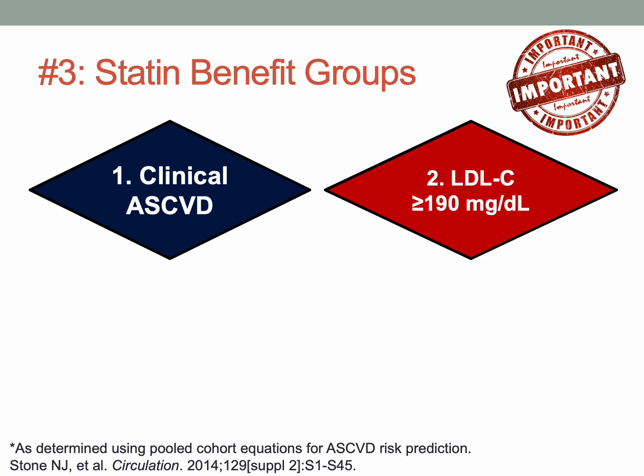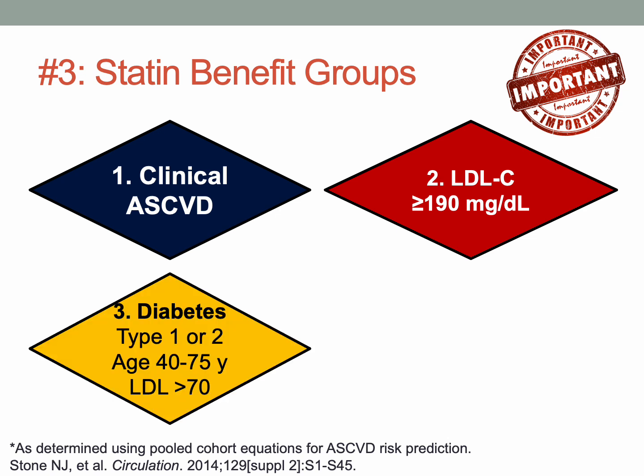Group number 2, or statin benefiting group 2, are those patients with really high LDL cholesterol, and the guideline sets this high threshold at 190. Sometimes you may find that this is a genetic predisposition, but anyone who has an LDL that's greater than 190 is at a really high risk of some type of heart or stroke event, and we're going to treat them with statin therapy because the evidence overwhelmingly suggests a reduction in major adverse cardiac events in this particular population.